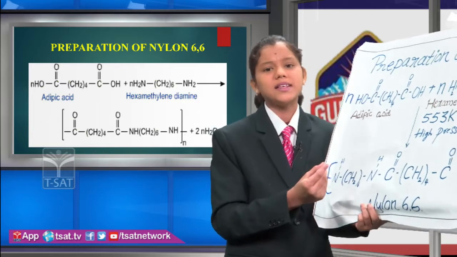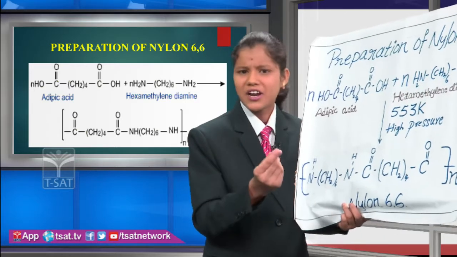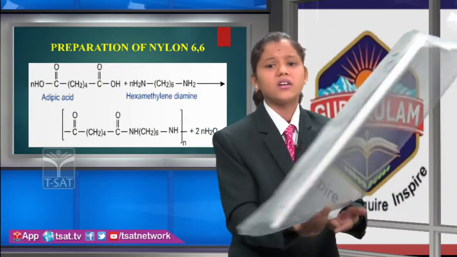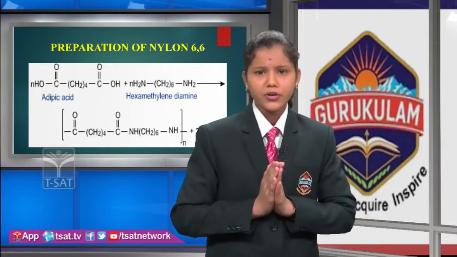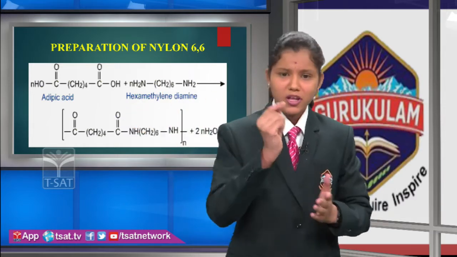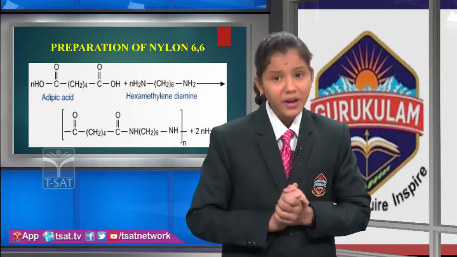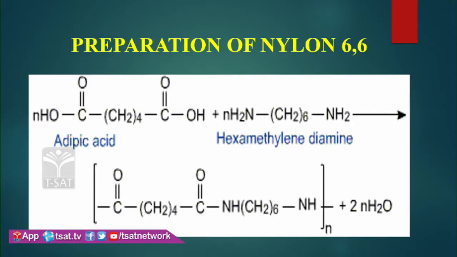Here, this polymerization occurs by a condensation reaction, which is a reaction of two molecules forming a large molecule by the loss of a water molecule. In the preparation of nylon 6,6, adipic acid and hexamethylene diamine are added to each other and go through polymerization and condensation.